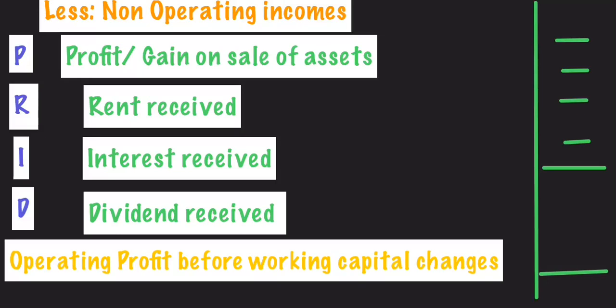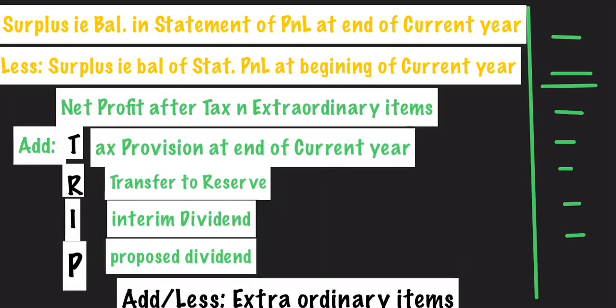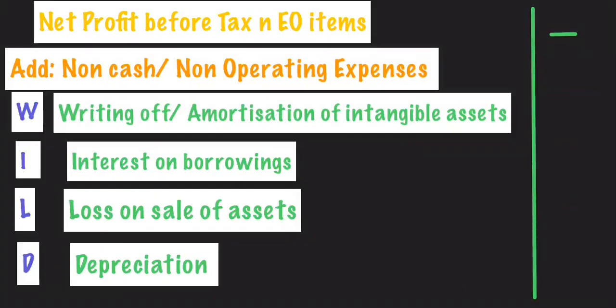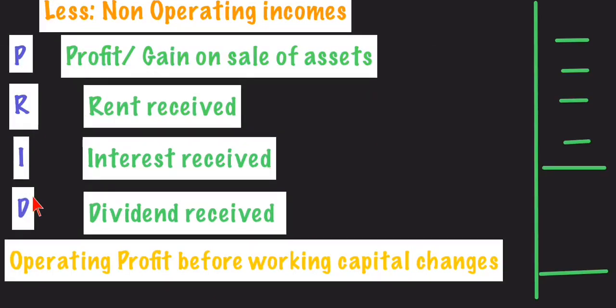Only one or two items are left out that we can remember easily. So TRIP, WILD, PRIDE is the best way to remember the operating activities. This will help you solve the questions on operating activities without any fail. Second step, WILD. These are all the items of WILD. And the third step is your PRIDE.